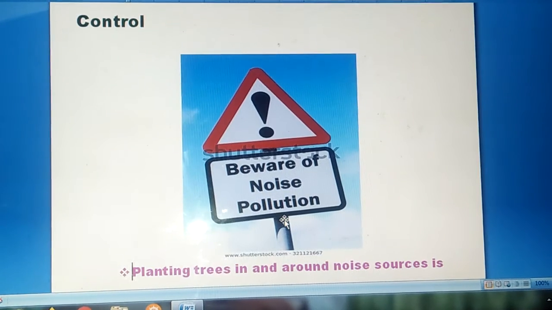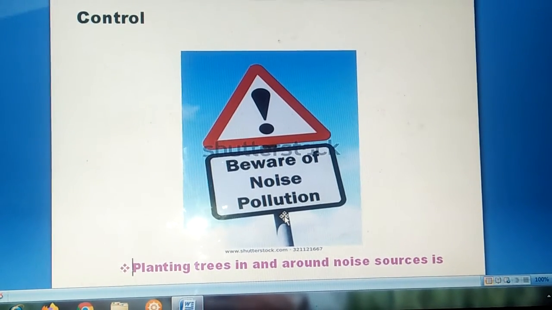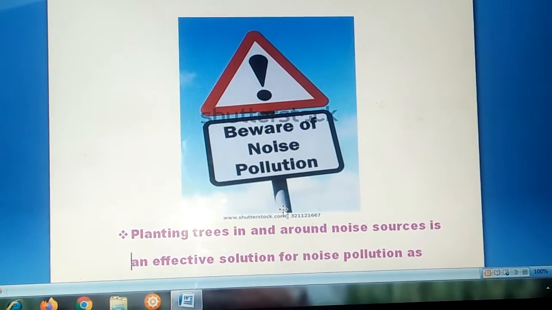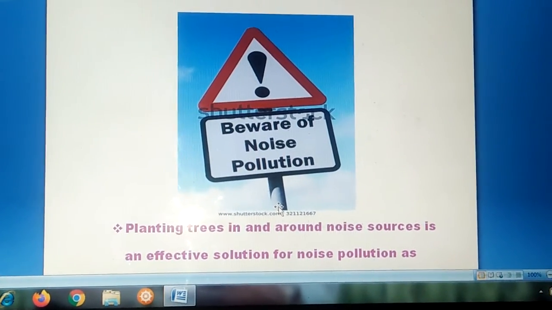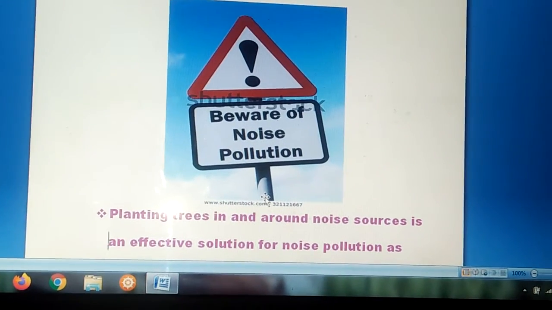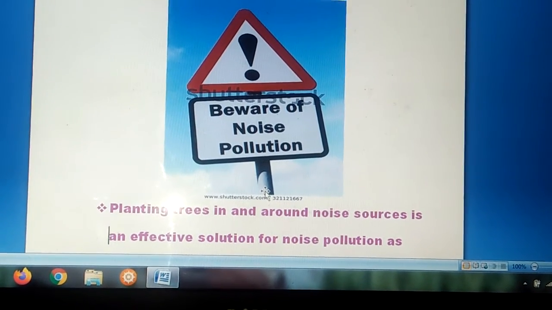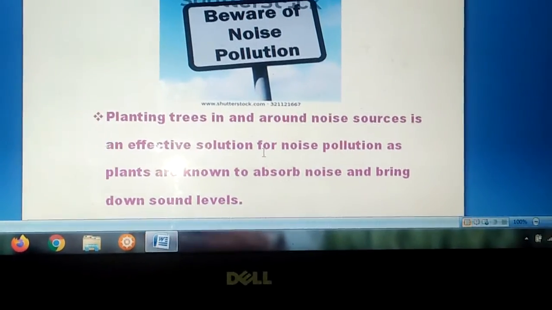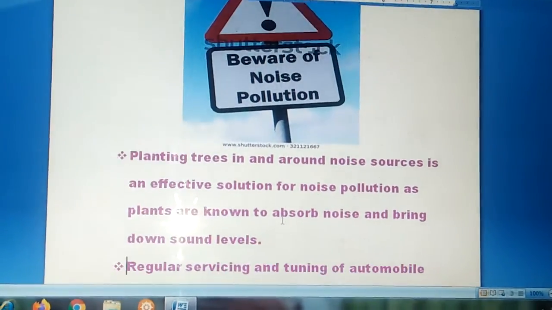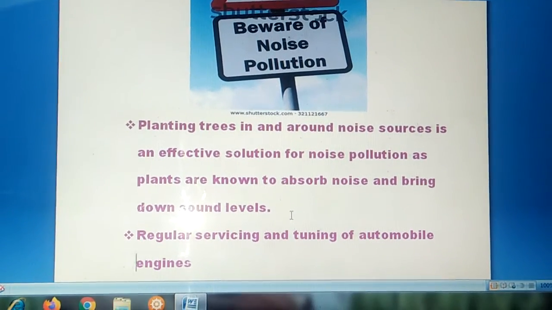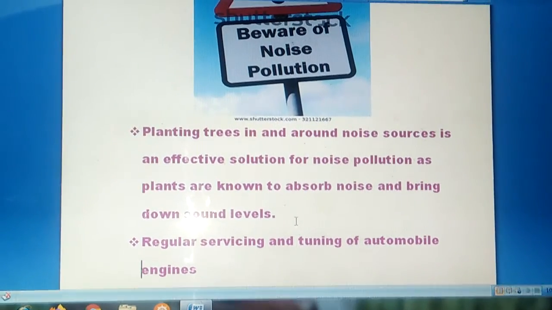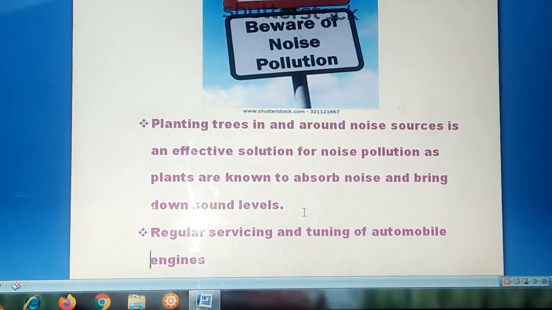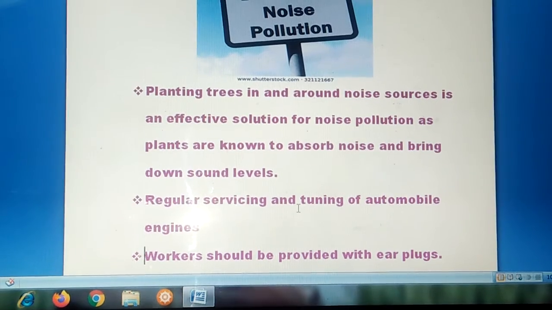See, to control this noise pollution, awareness is very, very important. Then the best way of controlling noise pollution is planting more trees in and around the noise sources, because trees are good absorbers of noise and toxic gases. That will also control the noise pollution to some extent. Then regular servicing and tuning of automobile engines. See, if the engines are in good condition, that will reduce this noise. In that way also we can reduce the noise pollution.